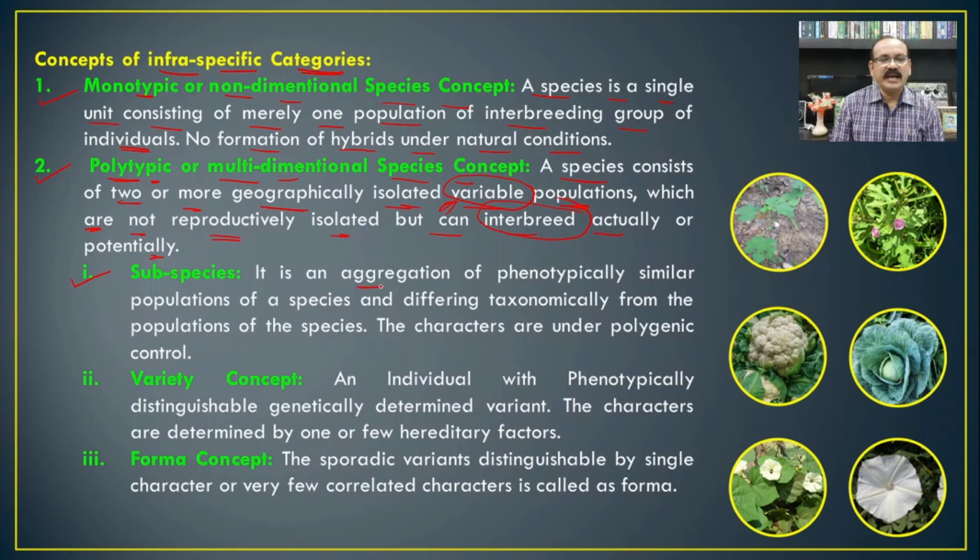It is an aggregation of phenotypically similar populations of a species, differing taxonomically from other populations of the species. It means they are phenotypically almost similar, but if we see certain taxonomic characteristics of these organisms, then they are different. Such plants are considered as subspecies.